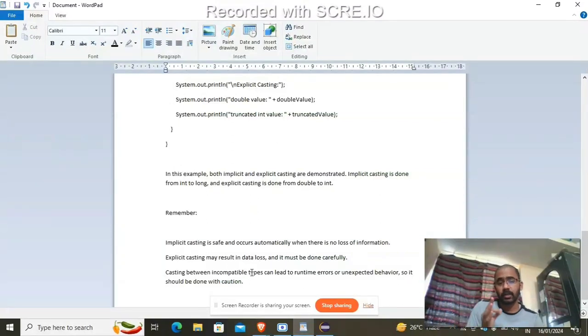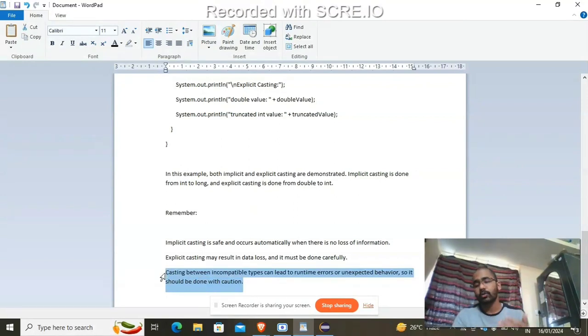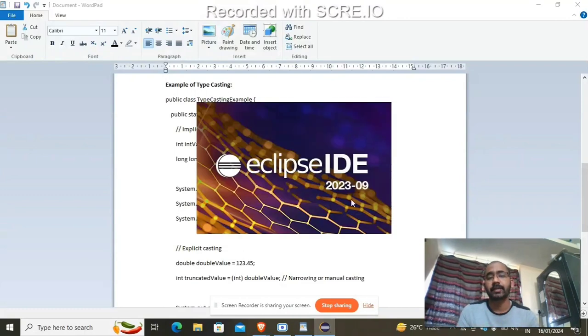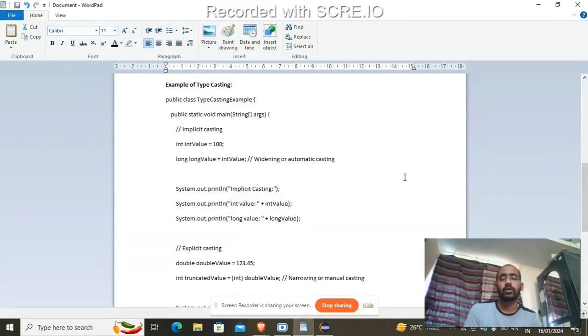Casts between incompatible types can lead to runtime errors and unexpected behavior, so it should be done with caution. You can refer to a lot of things, like some websites, to better understand the process of casting, how implicit casting works format-wise and priority-wise, and then how explicit casting happens. You just try, and the more you practice, the more you can learn.